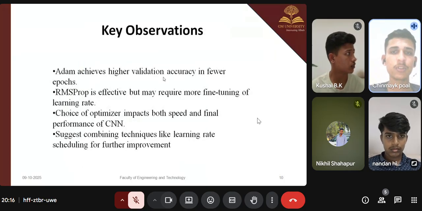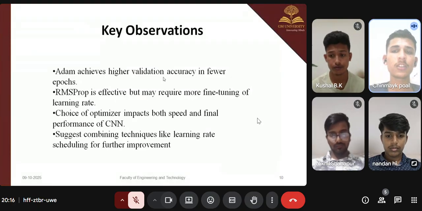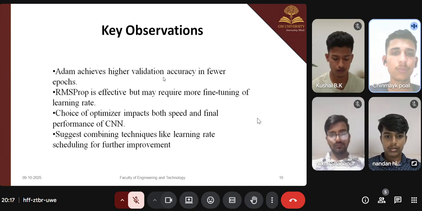In the next slide, the key observations. Adam achieves higher validation accuracy and is a favorable approach, and RMSProp is effective but may require more fine-tuning of the learning rate. The choice of optimizer impacts both speed and final performance of the CNN. It also suggests combining techniques like learning rate scheduling for further improvements.